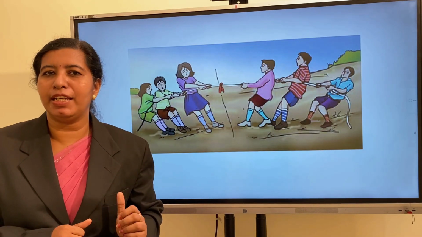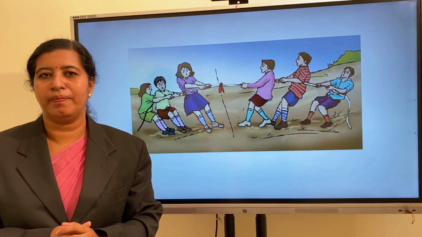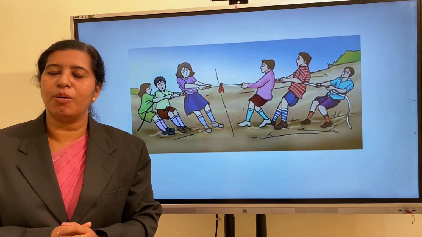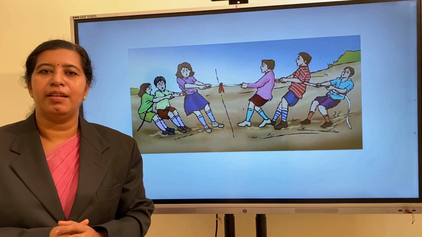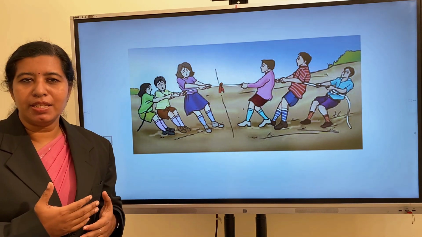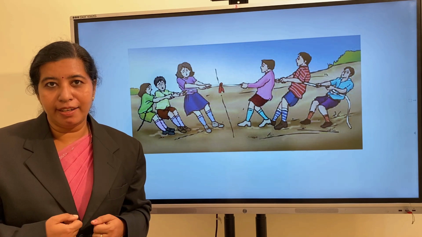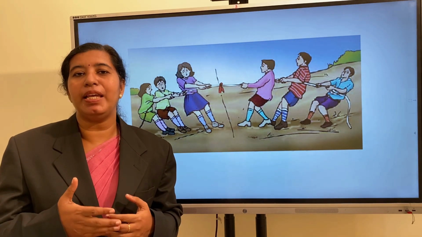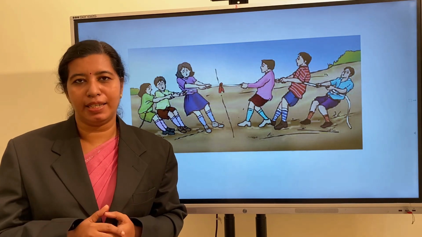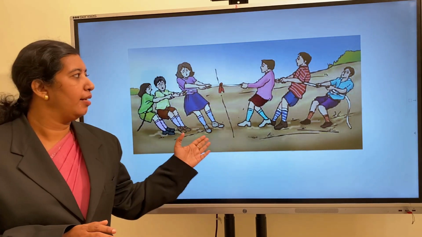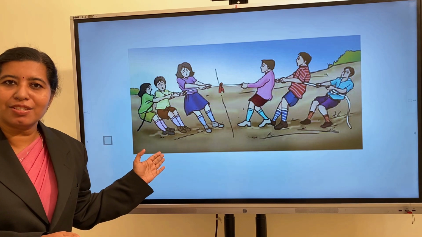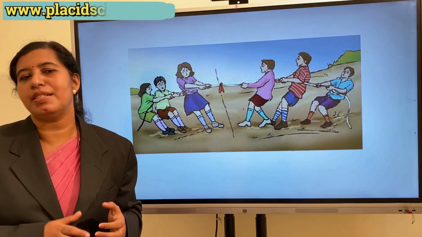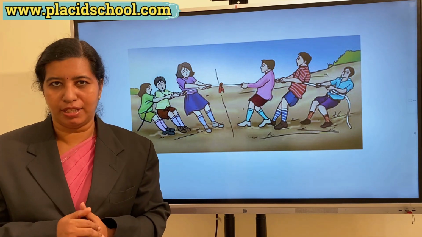We all are familiar with the game, tug of war. Here, two teams pull at a rope in opposite directions. Members of both teams are trying to pull the rope in their direction. The team which pulls harder, that means applying more force, wins the game. Here in this picture, 6 children are here and 6 are interacting with each other, that means they are applying force on each other.